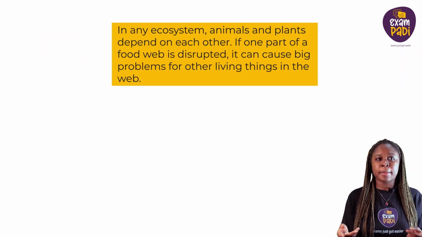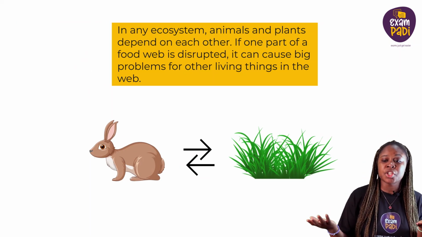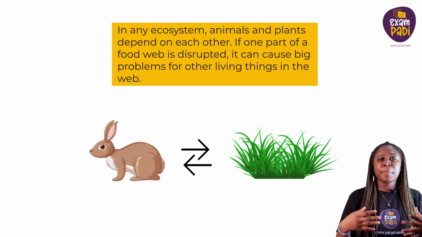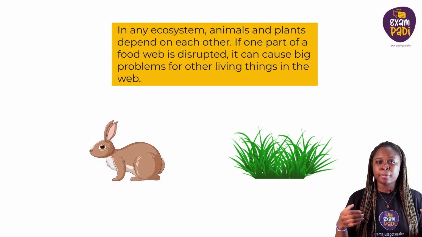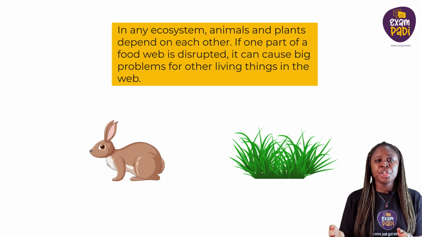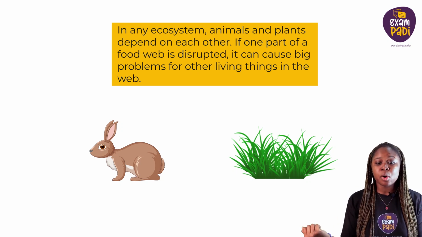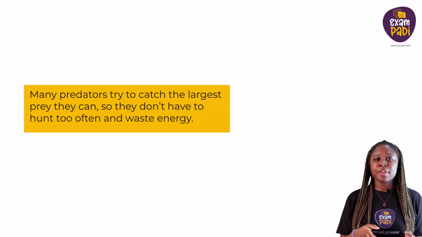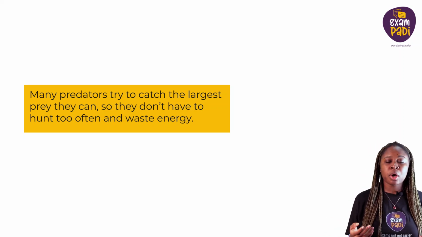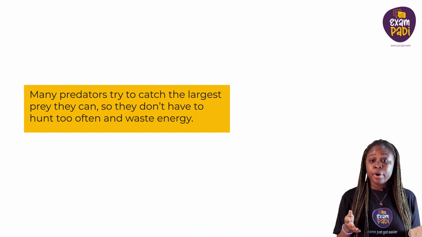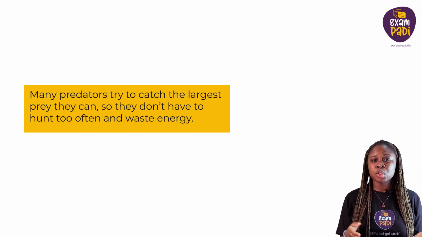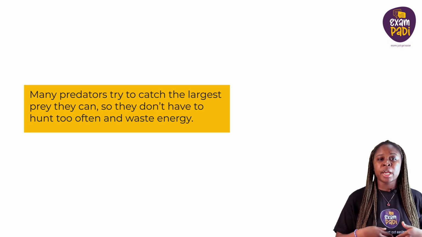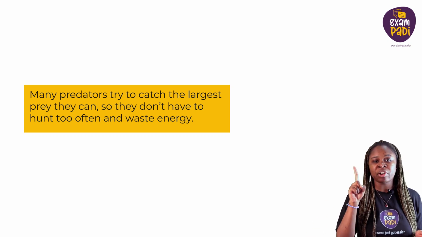In any ecosystem, animals and plants depend on each other. If one part of the food web is disrupted, it can cause a big problem for other living things on the web. As living things depend on each other, scientists say that they are also interdependent. Many predators try to catch the largest prey they can so they don't have to hunt too often and waste energy. For example, a fox would prefer to hunt rabbits than shrews because you have to catch a lot of shrews to make up for the energy you use for one rabbit.